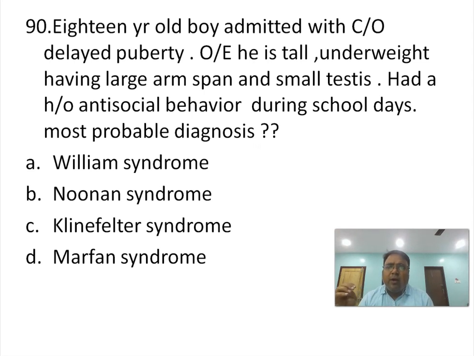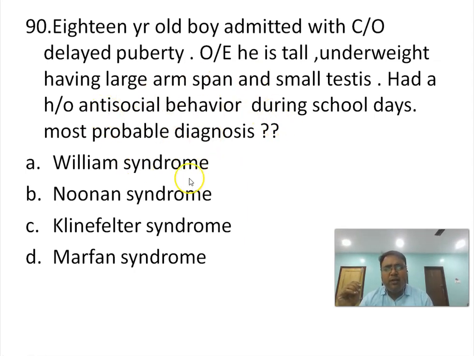Next, an 18-year-old boy admitted with complaint of delayed puberty. On examination, he is tall, underweight, having large arm span and small testis. He had a history of antisocial behavior during school days. Most probable diagnosis? What are the things you are getting? Features of delayed puberty. Second, tall, with large arm span, arm span more than head to toe. Testis is small and there is a history of antisocial behavior.